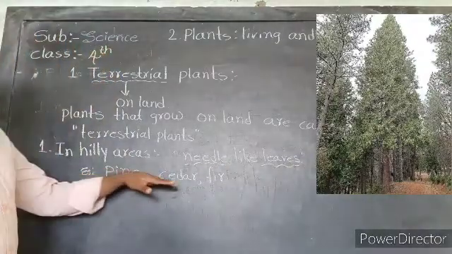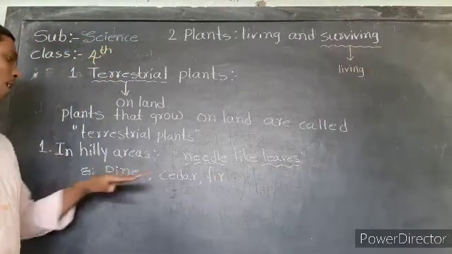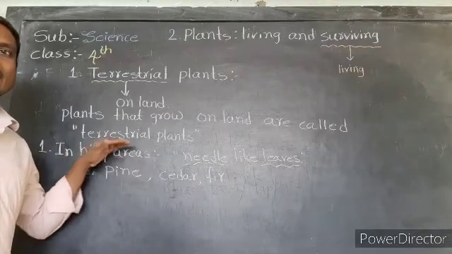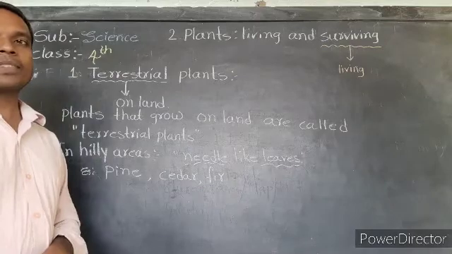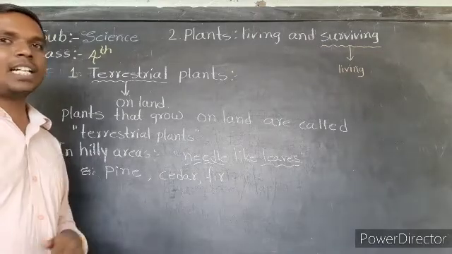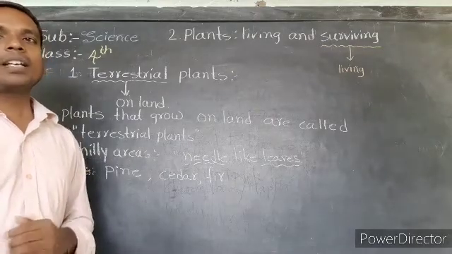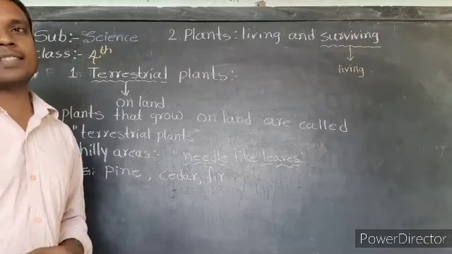So these are the examples of hilly area trees.